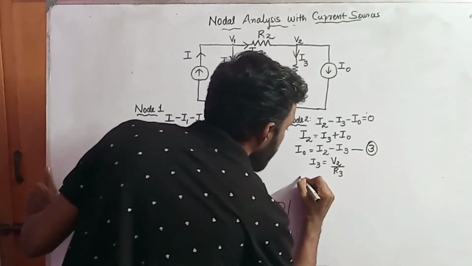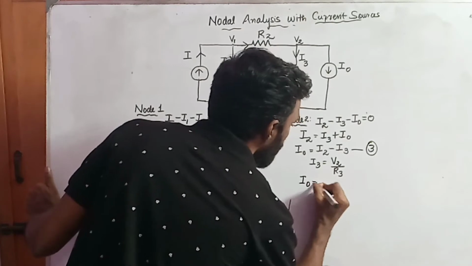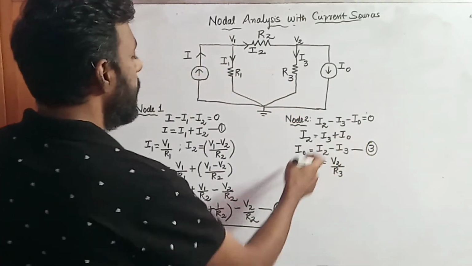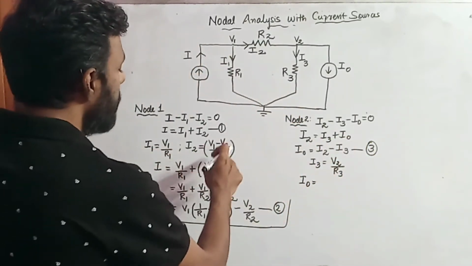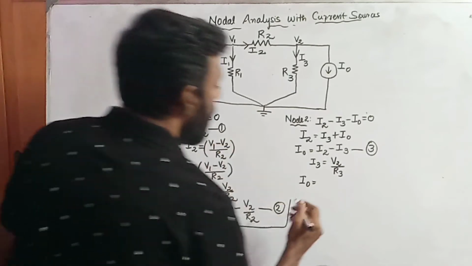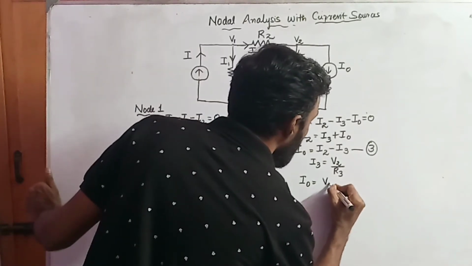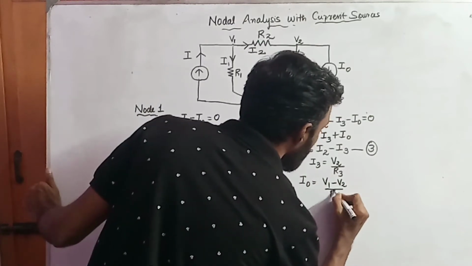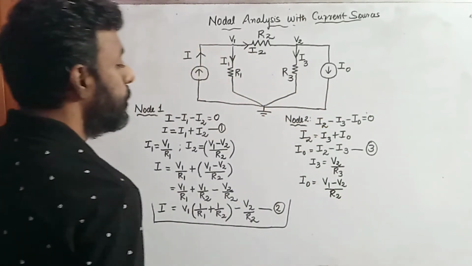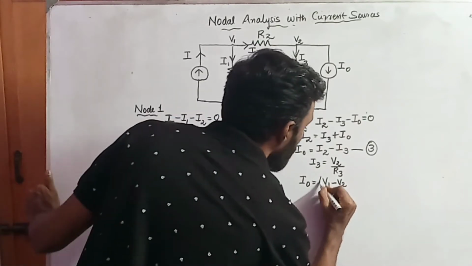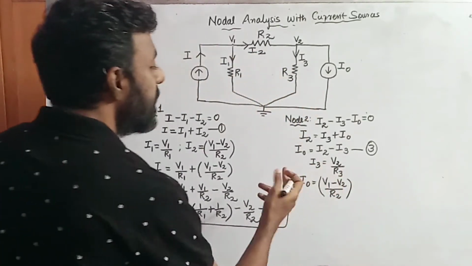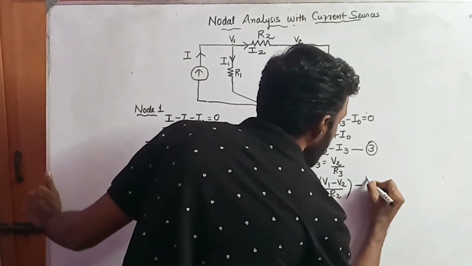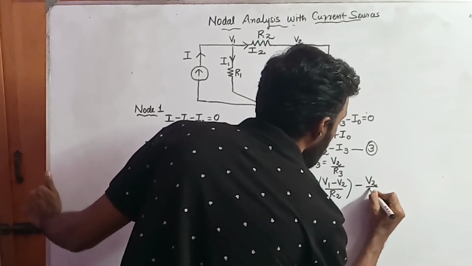I naught equal to I2 minus I3. What is I2? I2 is V1 minus V2 divided by R2, into minus I3. Minus I3 is minus V2 divided by R3.